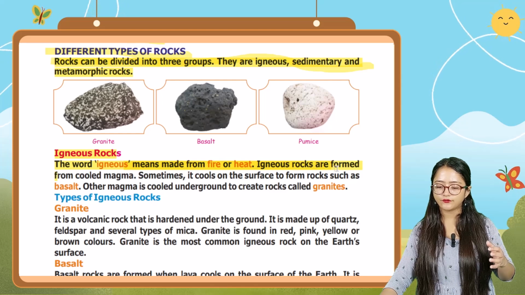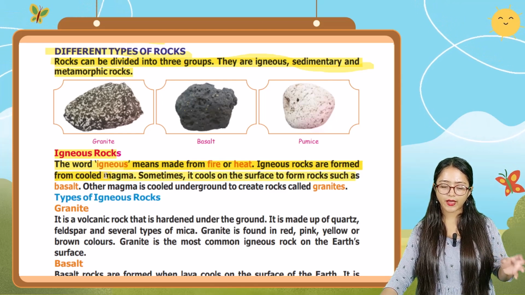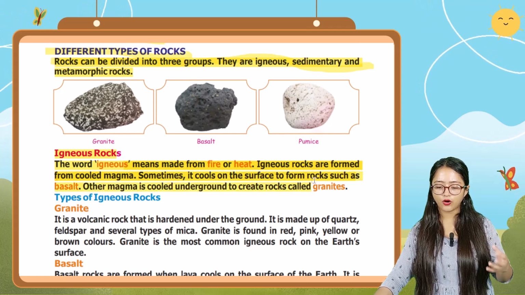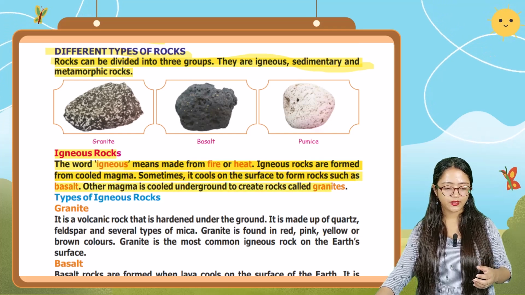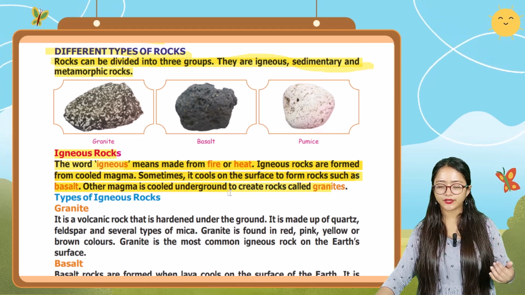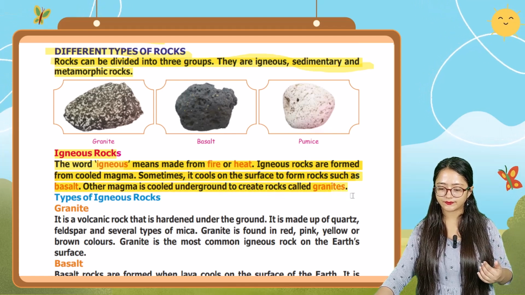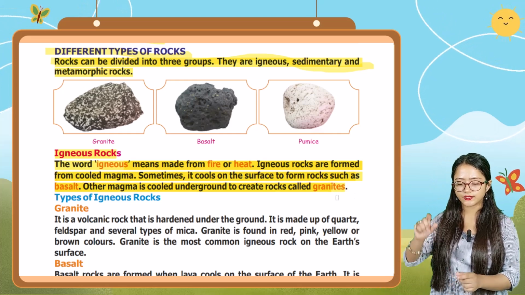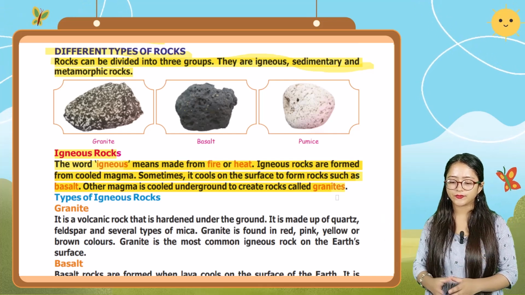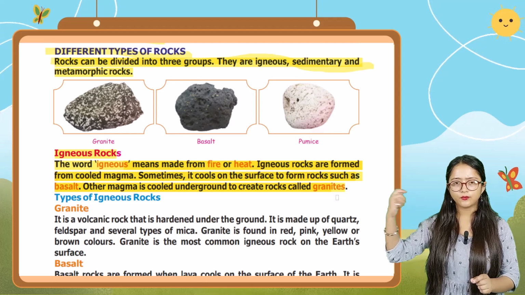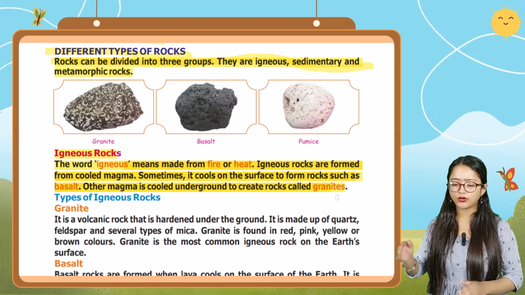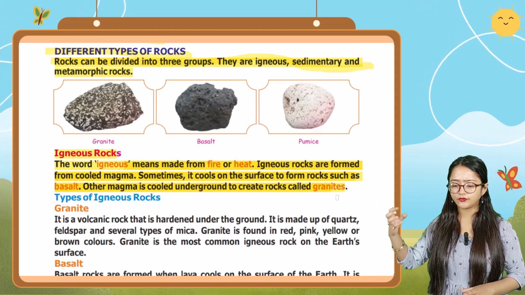Igneous rocks are formed from cooled magma. Sometimes it cools on the surface to form rocks such as basalt. Other magma is cooled underground to create rocks called granites. So igneous means formed from fire or heat. Igneous rocks are formed from cooled magma, and sometimes that magma cools on the surface.